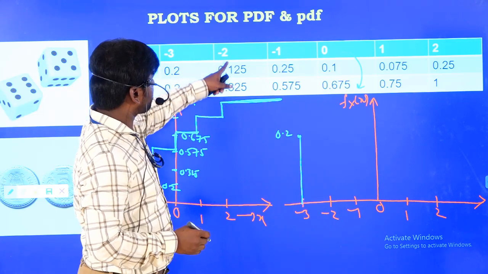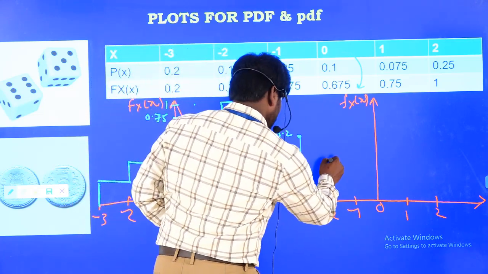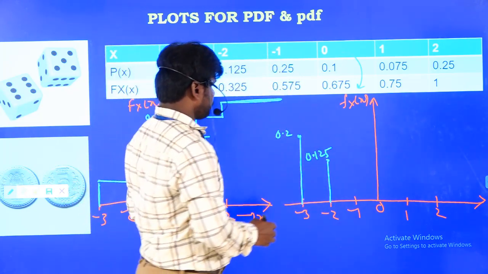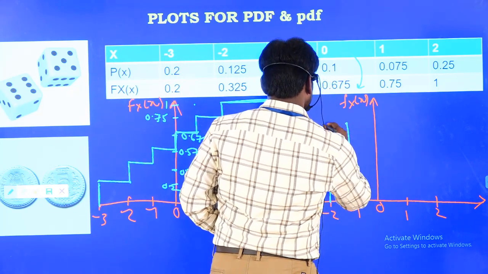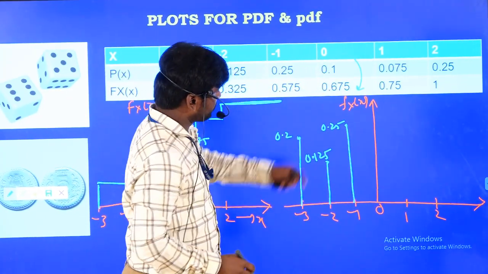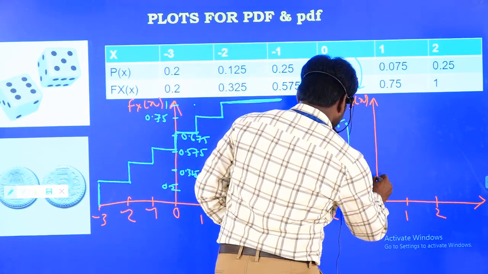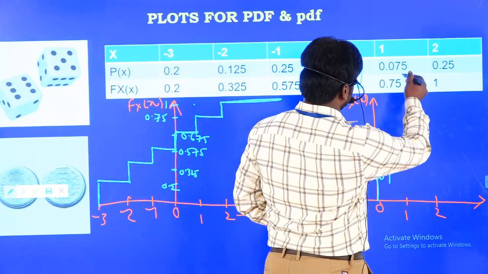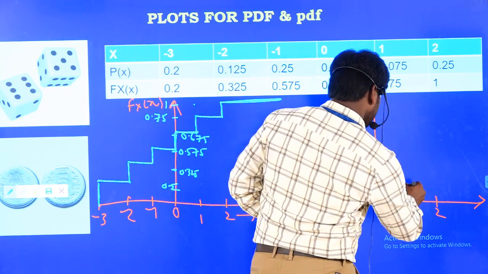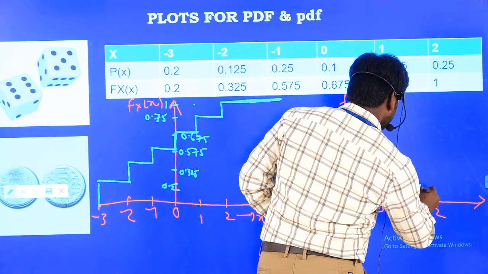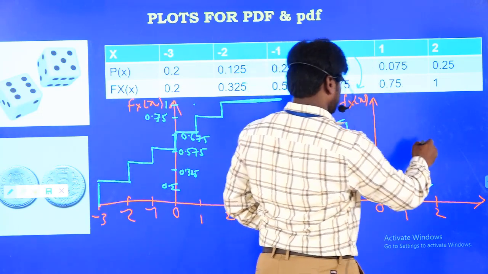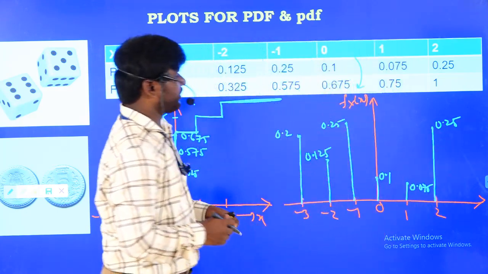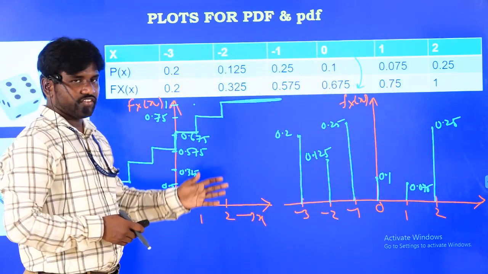Now what is the probability at -2? 0.125. What is the probability at -1? 0.25, suppose. What is the probability at 0? 0.1, suppose. What is the probability at 1? 0.075. And what is the probability at 2? 0.25. This is the way you have to draw the probability density function graph.